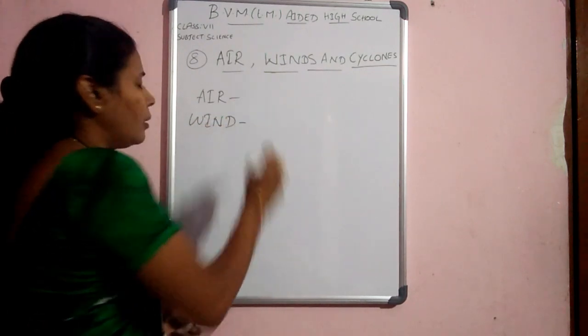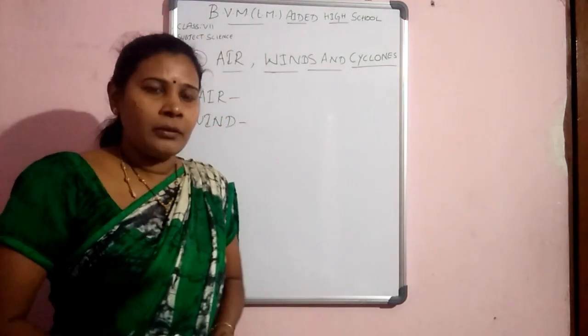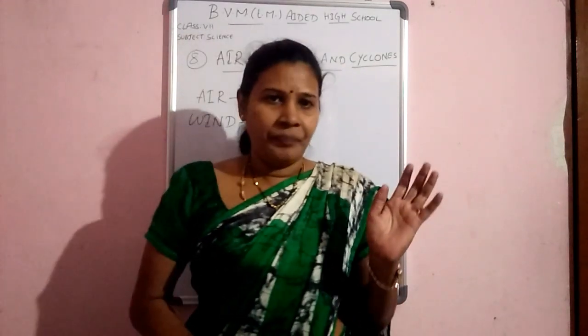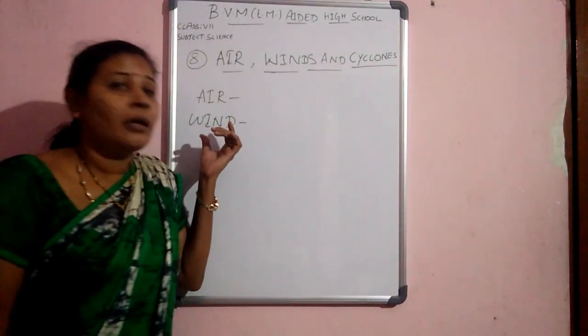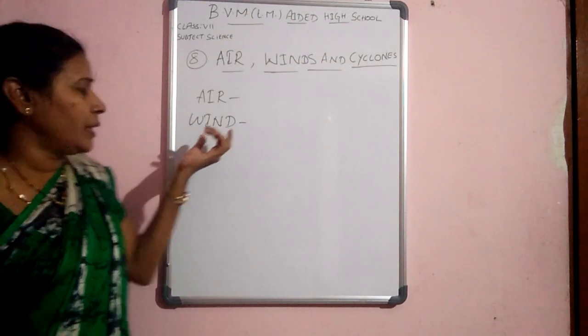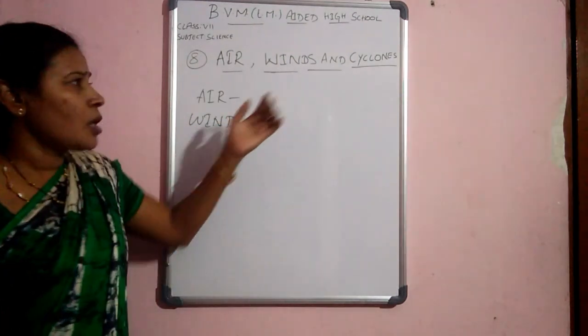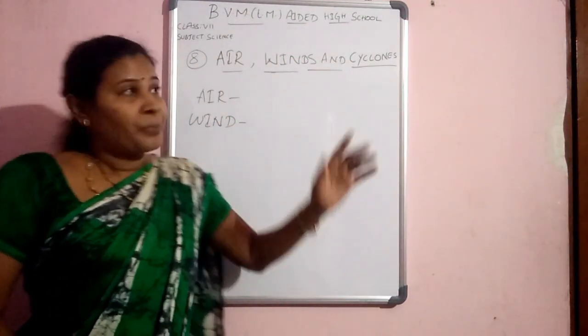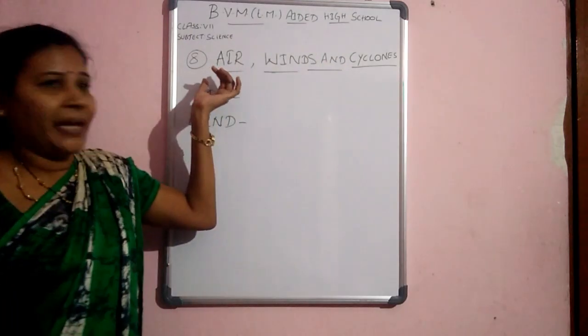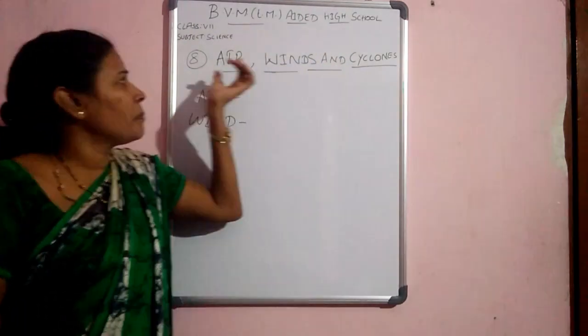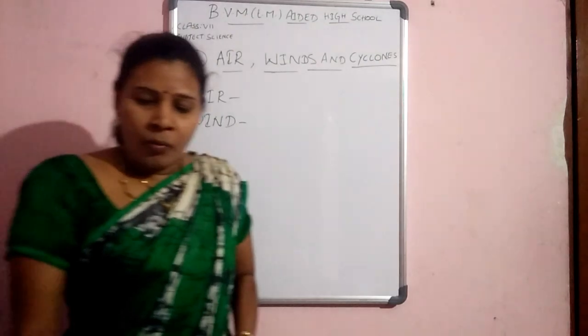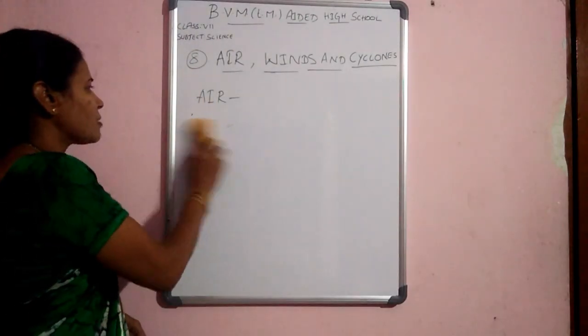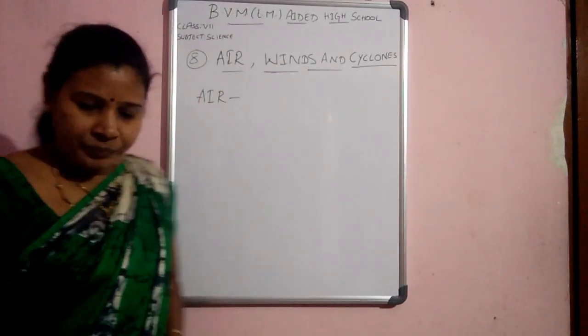What is wind? The movement of air is called wind. So how do cyclones form? Cyclones form from air.